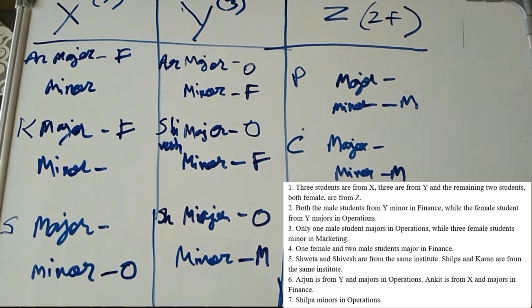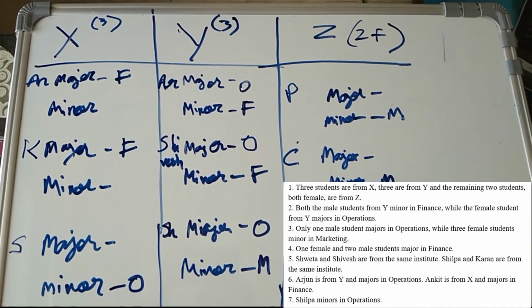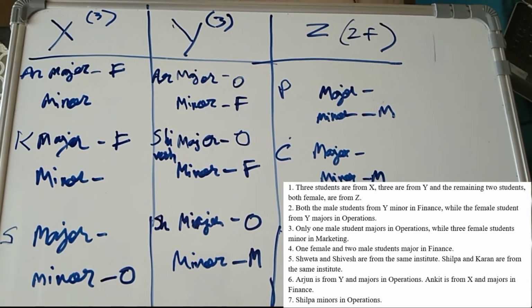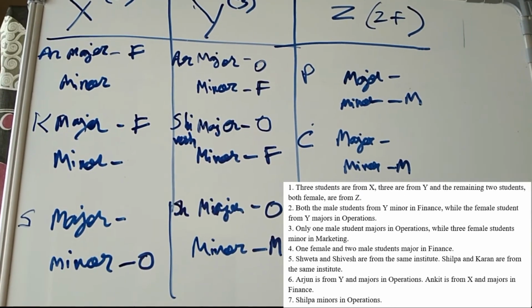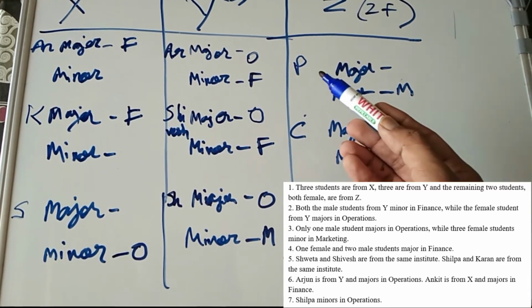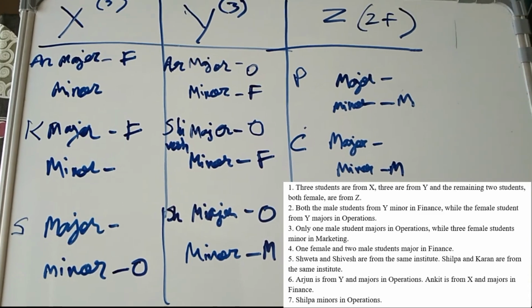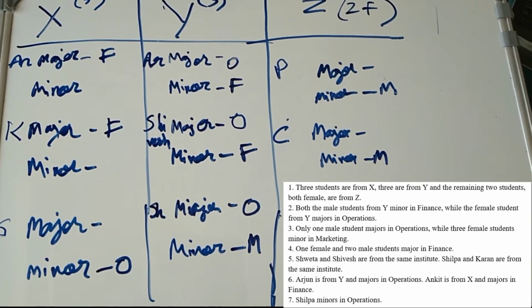If we again look at point 4, one female and two male students major in finance. So one female is doing a major in finance. That female can be Priya, Cecil, or Shilpa. So I can't determine right now. So let's look at the questions.